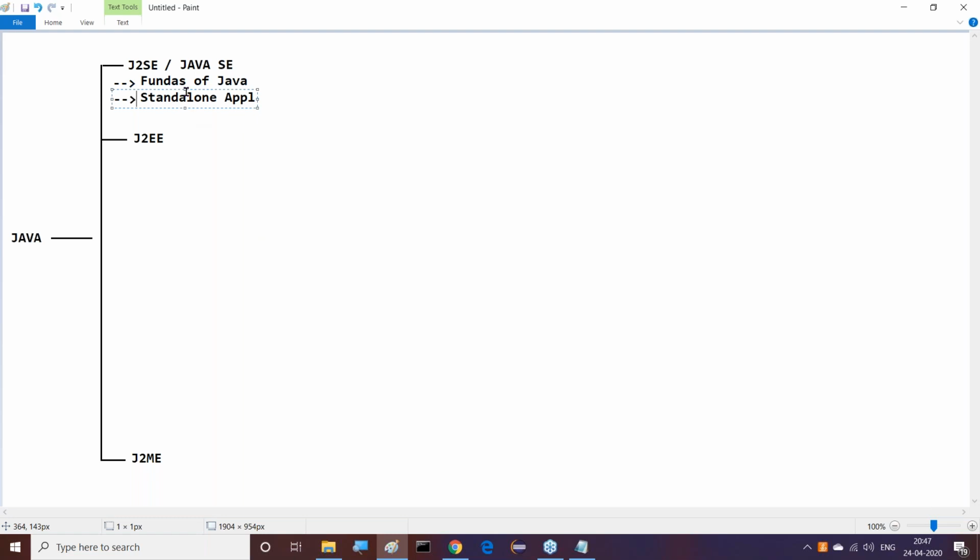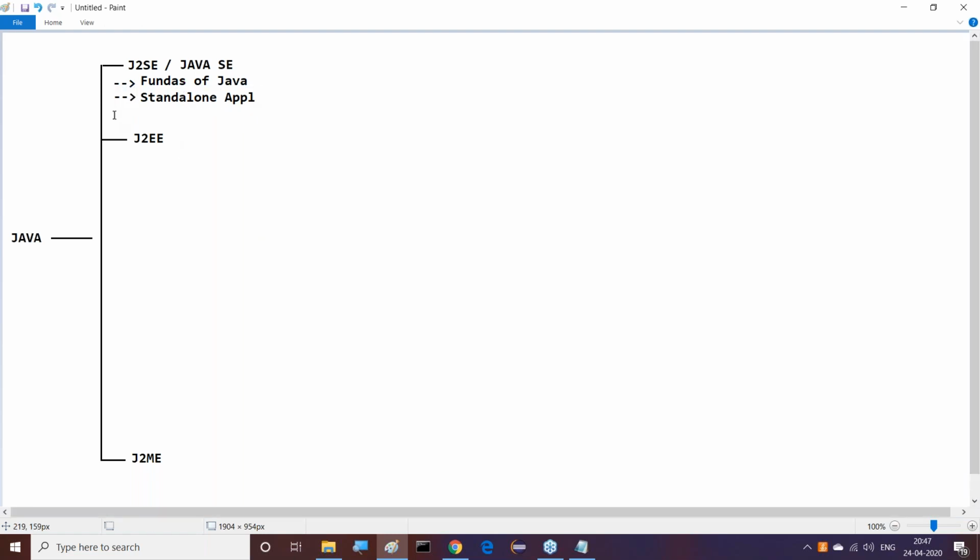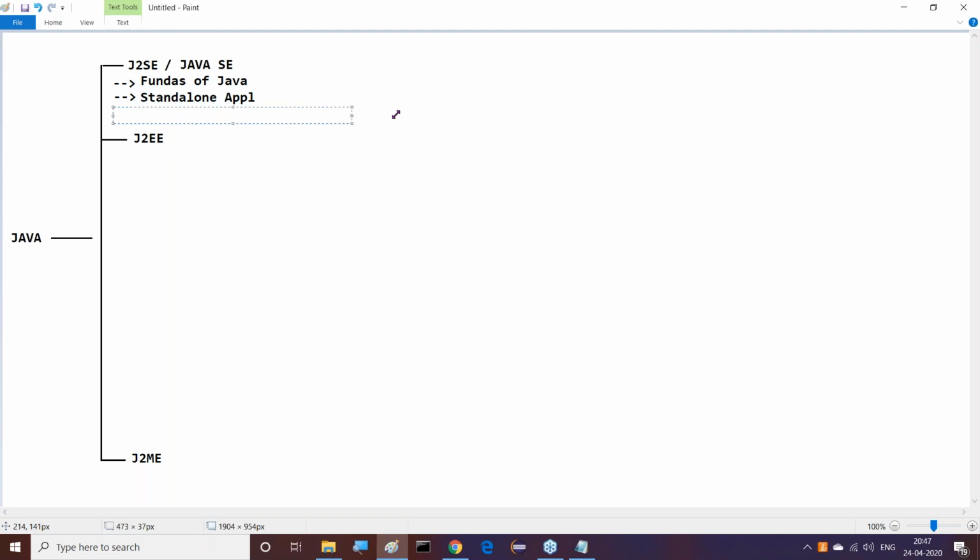I will not go into more detail about standalone applications. My required point is that J2SE will cover only fundamentals of Java. It will not cover the complete Java. Remember this point. By using these fundamentals, we are able to prepare standalone applications, not enterprise applications.